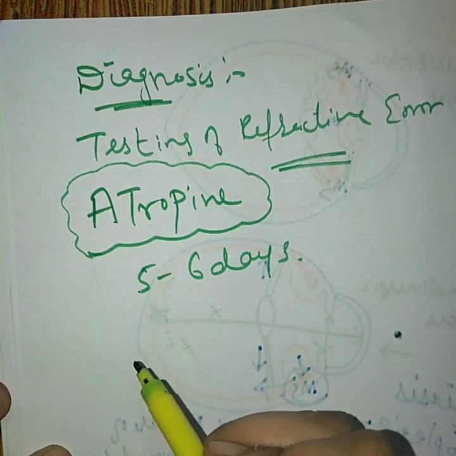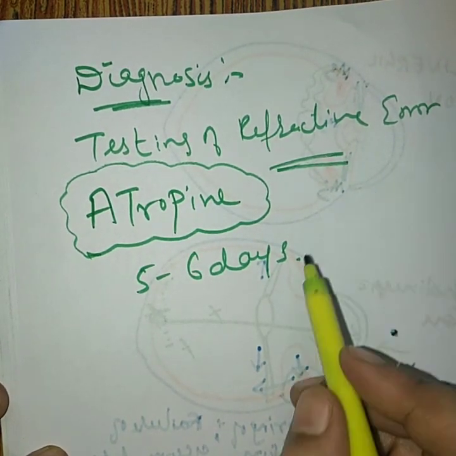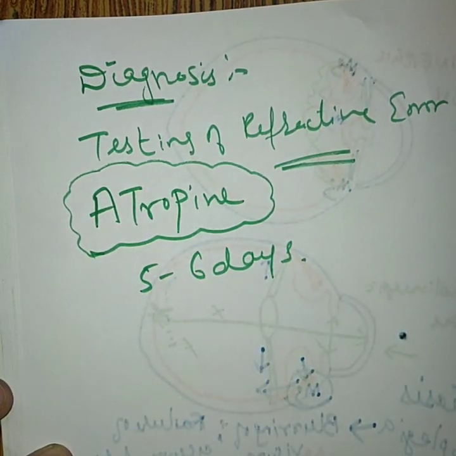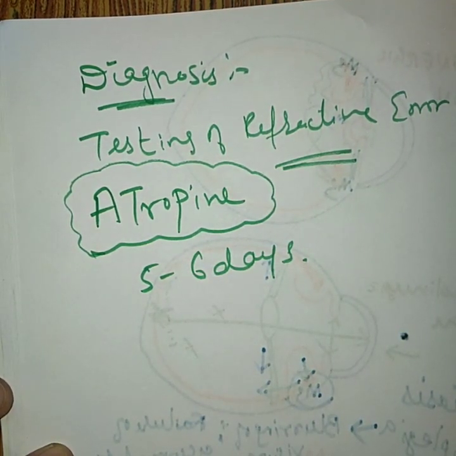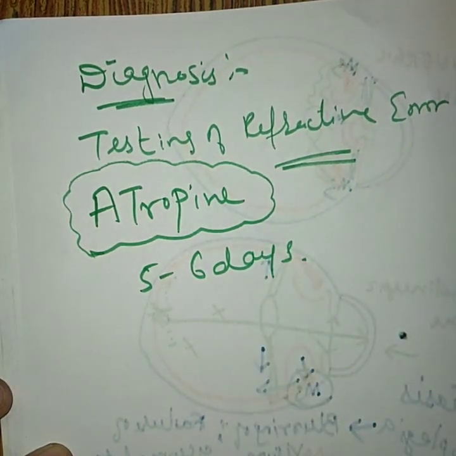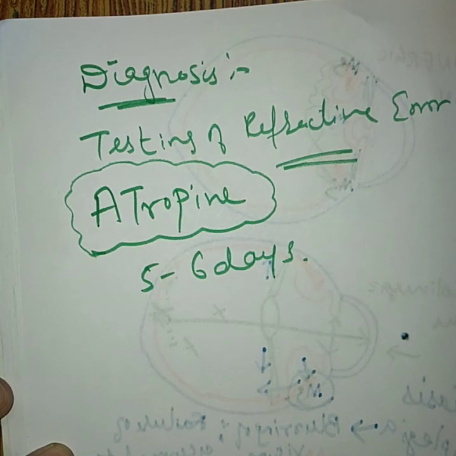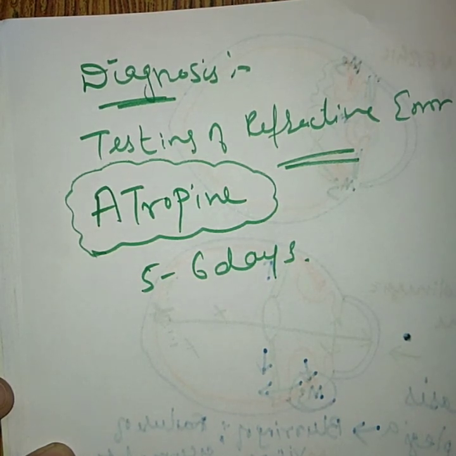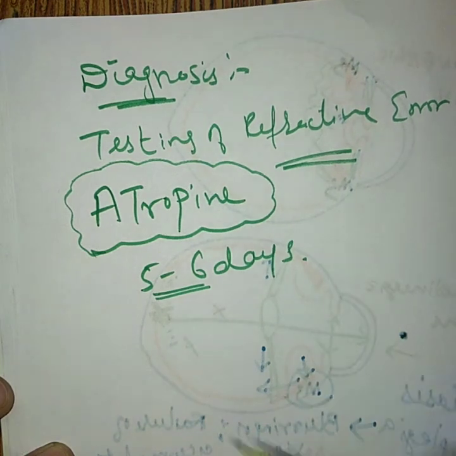Okay, so when any person is undergoing refractive error testing, and if we administer atropine in the eye, no doubt we will get very good mydriatic and cycloplegic action. Okay, but this testing will hardly last nearly 5 to 10 minutes at the maximum, and after 10 minutes the diagnosis will be completed. Okay, so our requirement was to produce mydriasis and cycloplegia for just 10 minutes, but the action is produced for nearly 5 to 6 days.